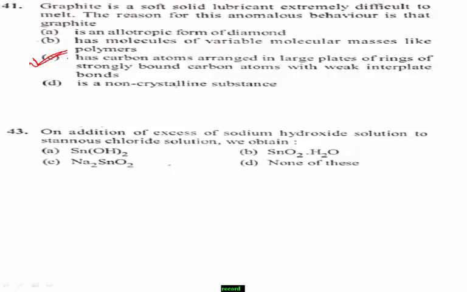Next, question number 43. On addition of excess of sodium hydroxide solution to stannous chloride solution, we obtain: option A, stannous hydroxide; option B, SnO2·H2O; option C, Na2SnO2; and option D, none of these. Which one is the right answer?